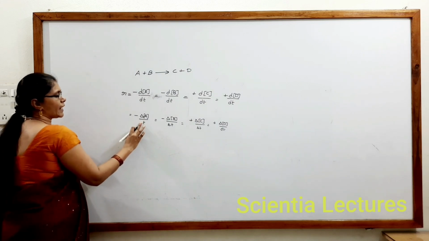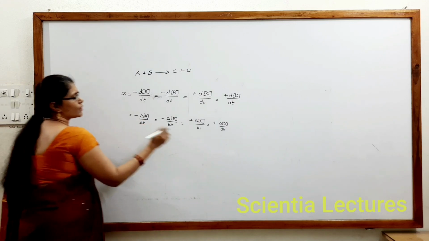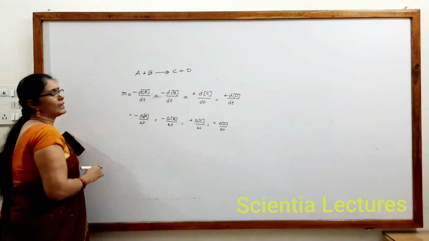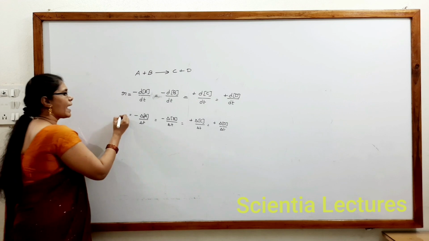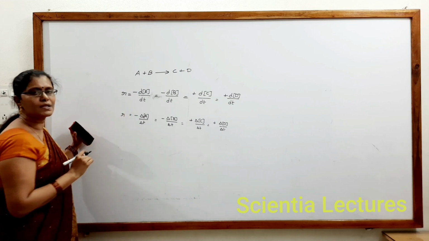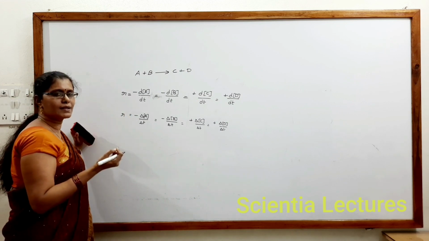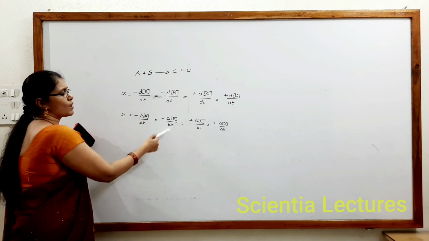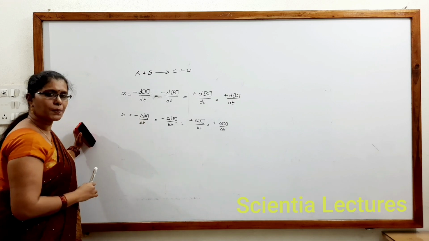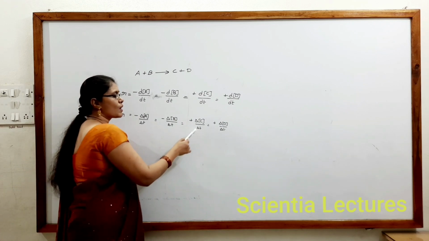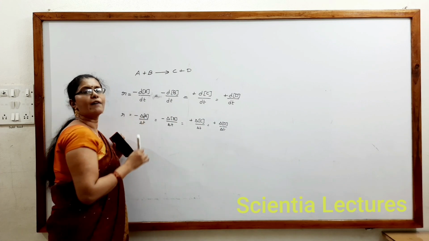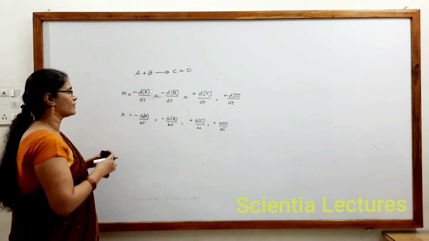Average rate of reaction could be taken in terms of deltas. So this indicates average rate of reaction: change in concentration of A, B, C with respect to time is called average rate of reaction.